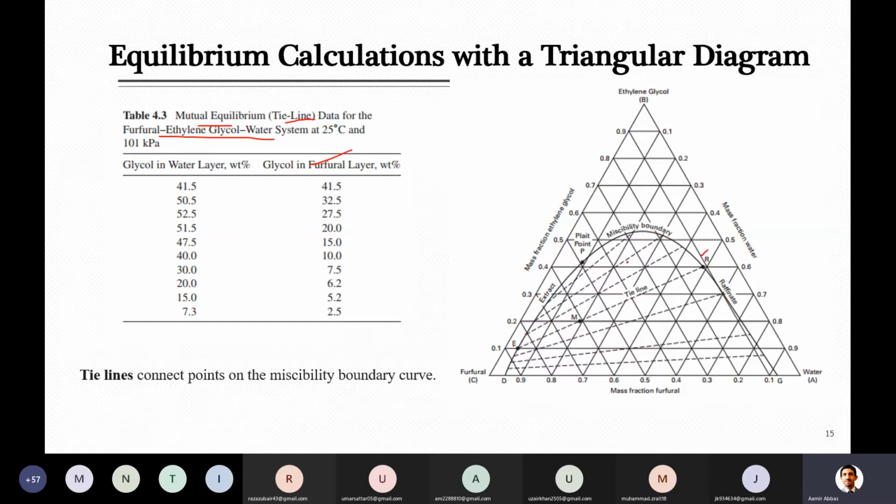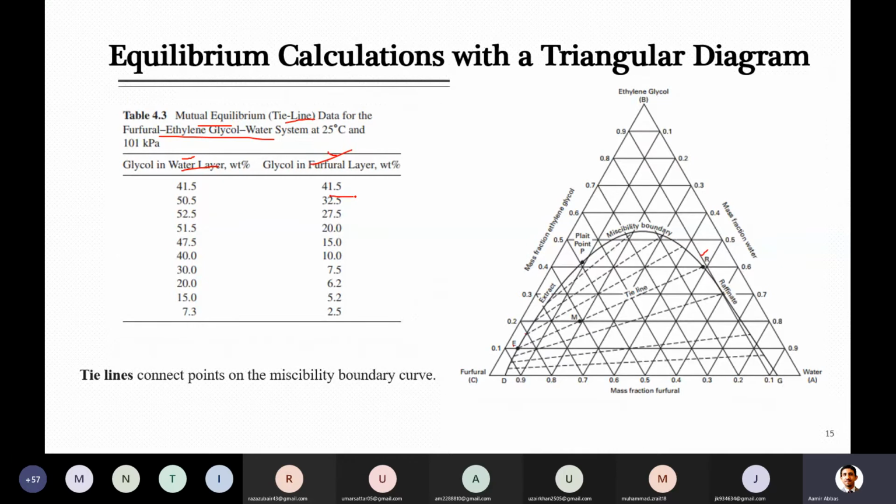Data is given for the solute when it is distributed between two phases, extract and raffinate. So this is data for that. For example, you have data for glycol in water, that will be the raffinate side, and glycol in sulfolane, that will be the extract side.